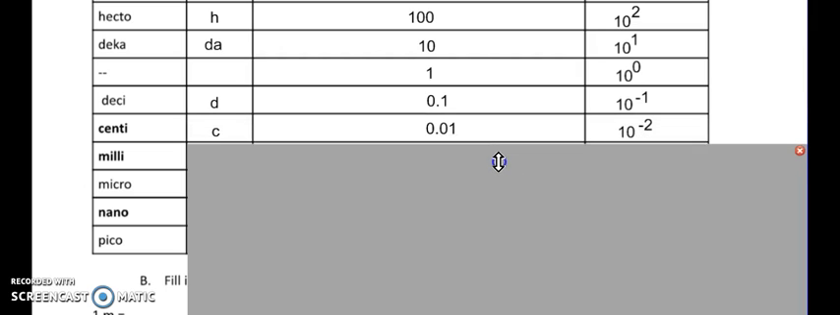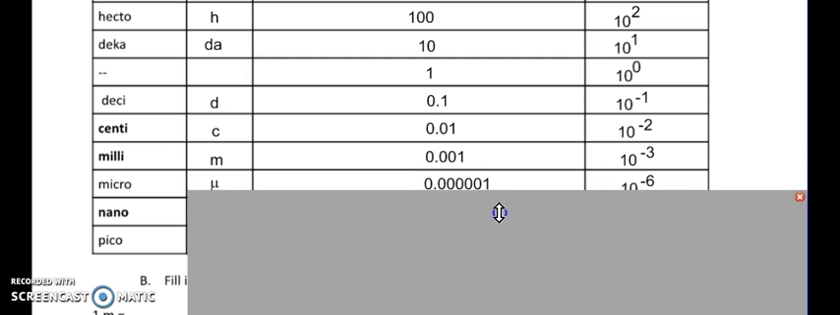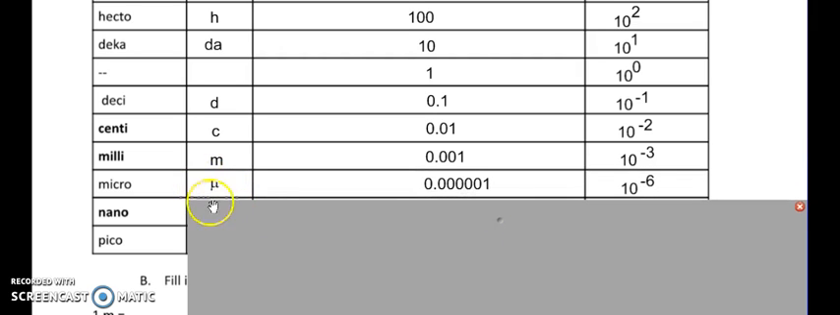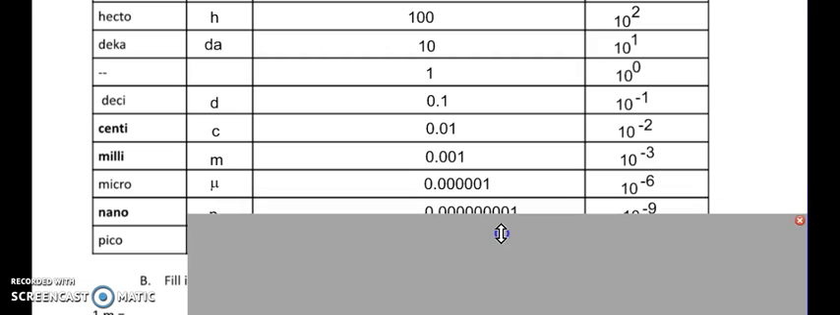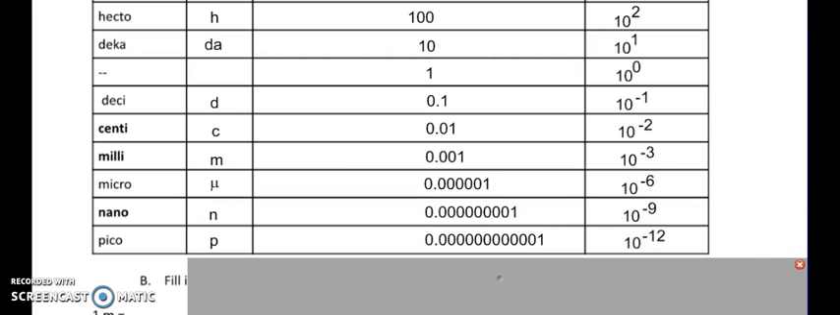Centi is a small case c, which is 1/100th. Milli is 1/1000th or 0.001. Micro, now micro is kind of a strange one here. Notice the difference. Look at its symbol. This is the only one that's the Greek letter. This is a small case mu, and that is the symbol for micro. It is 1/1,000,000th. A nano is back to the English again, 1/1,000,000,000th. And a pico is 1/1,000,000,000,000th.